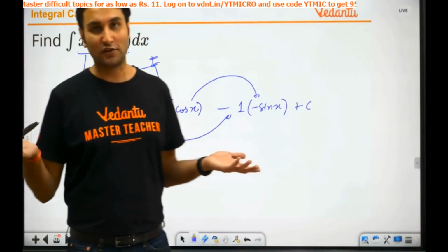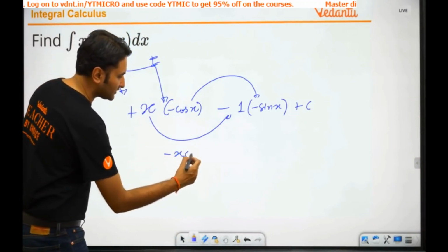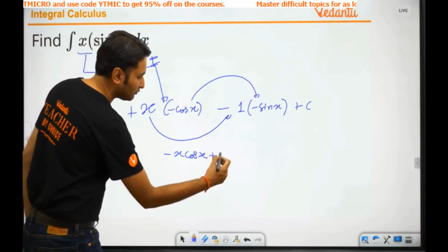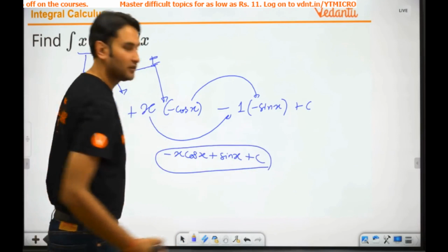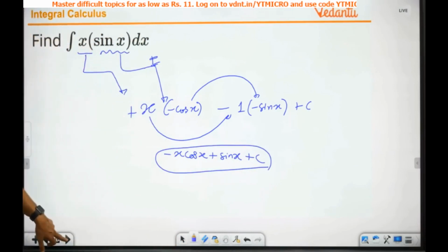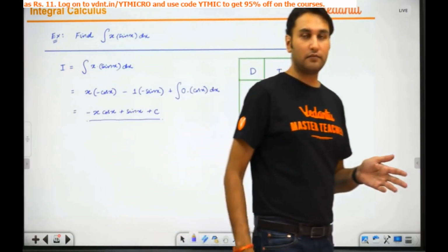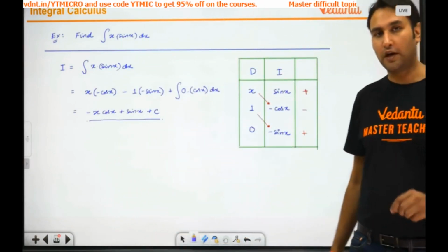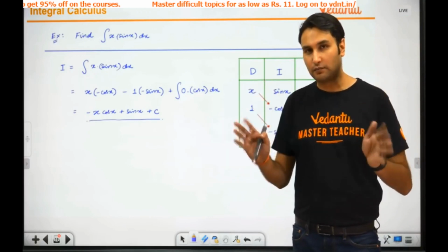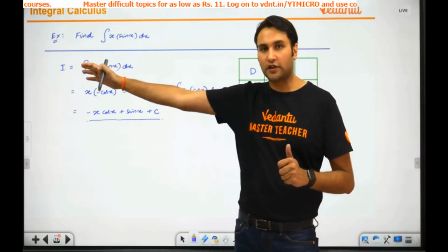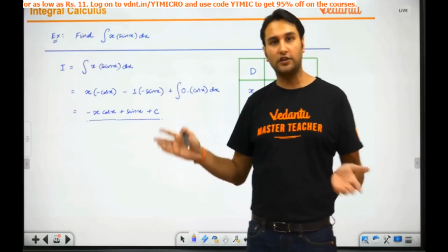Very simple, is it not? So what's your answer? The answer becomes minus x cos x plus sin x plus c. That's it, in a single line. Got it? As I said, it will really help you save a lot of time in the problems by parts. But don't try to apply this method in all the problems by parts, only in the simple ones, where you have an algebraic function with a trigonometric function, an algebraic function with an exponential function, and so on.